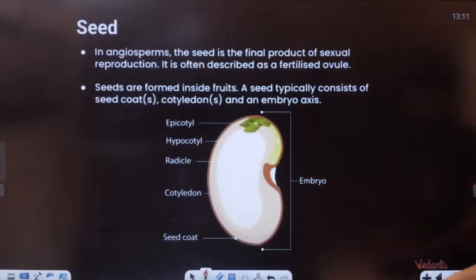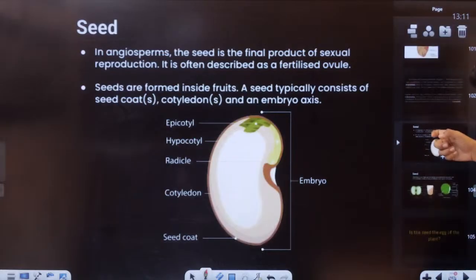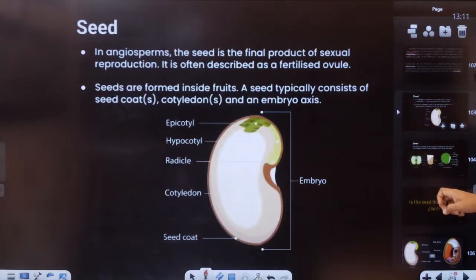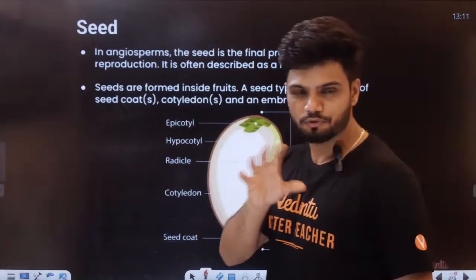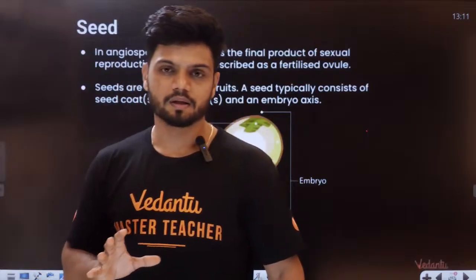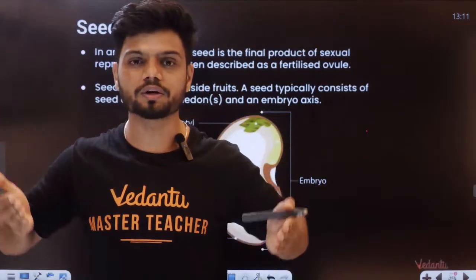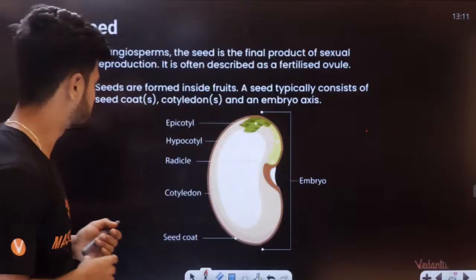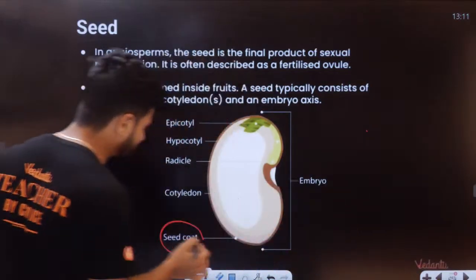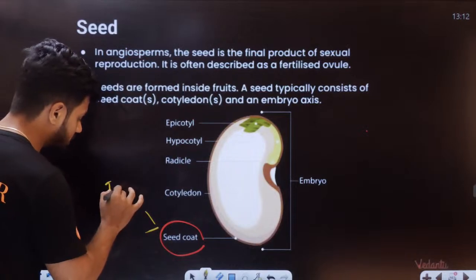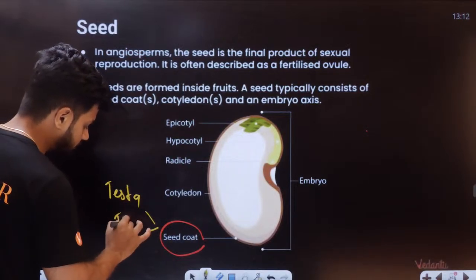Now students, how many of you know that a seed mainly has a few main parts? A seed has an outer coating called the seed coat. This seed coat can be of two types. The outer coat is called the testa, and we have the tegmen.